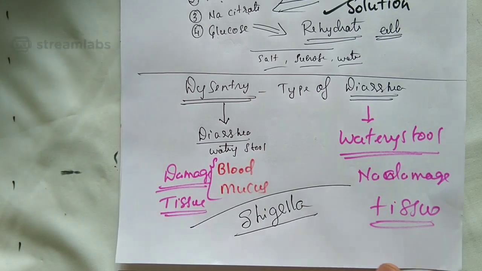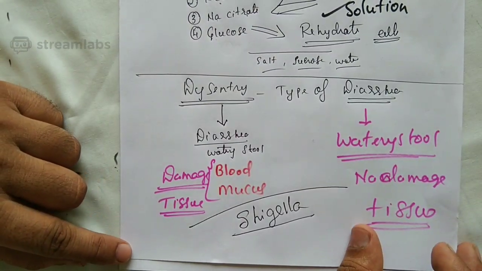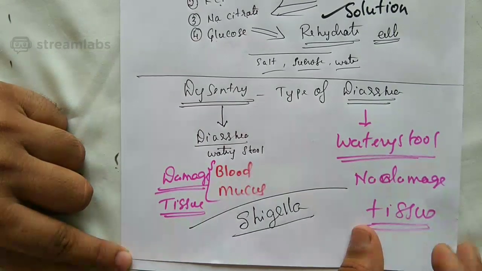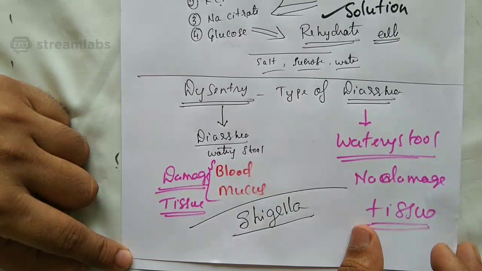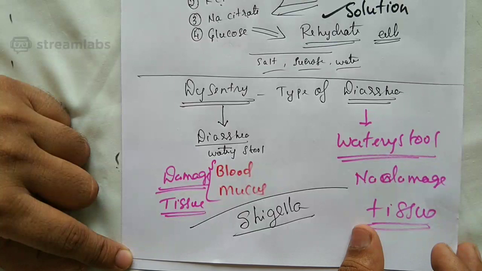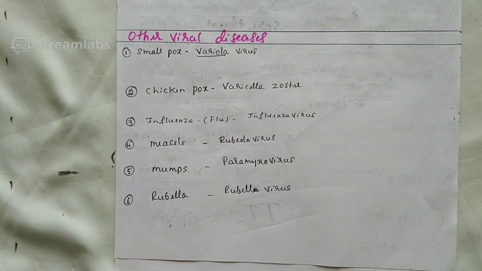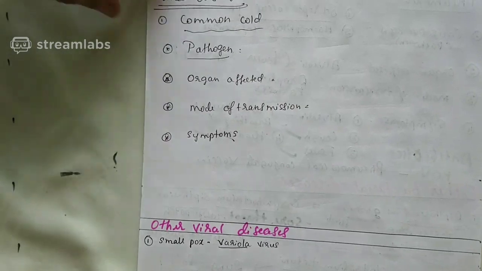So with that, we have done with all the bacterial diseases. And if I ask you one question, what can be the remedy in the case of bacterial disease? Without any doubt, you should tell it's antibiotics. Antibiotics are antibacterial in nature. Please remember, antibiotics are antibacterial in nature. We are moving on to the next aspect.